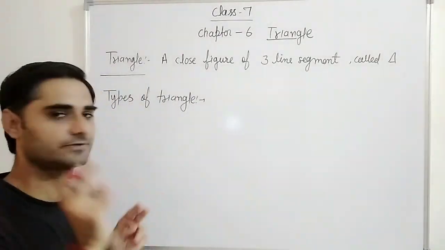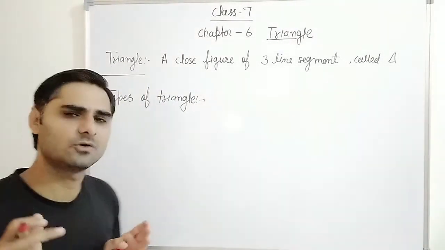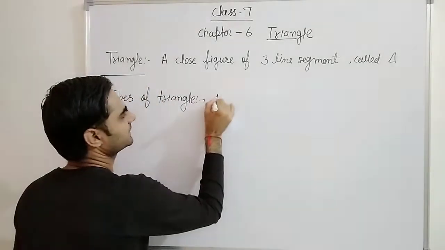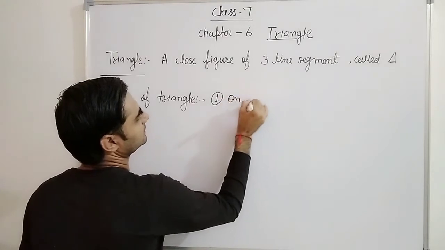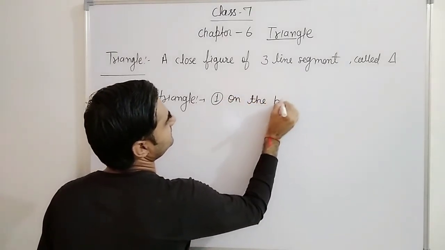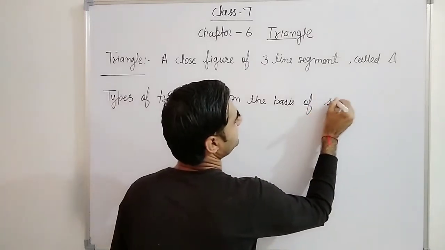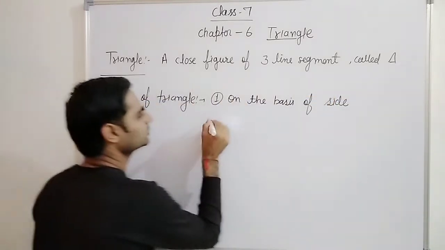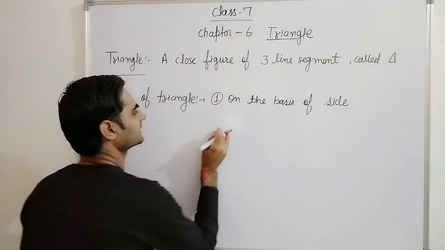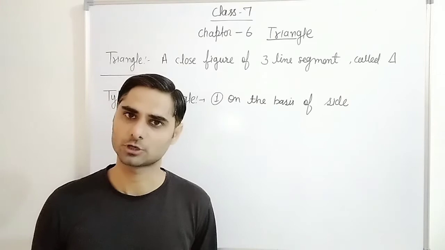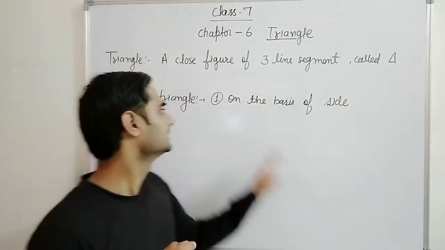We have already learned in previous classes also what are the types. So first one is on the basis of side and the second one is on the basis of angle. First of all we will talk about basis of side, then we will talk about basis of angle.